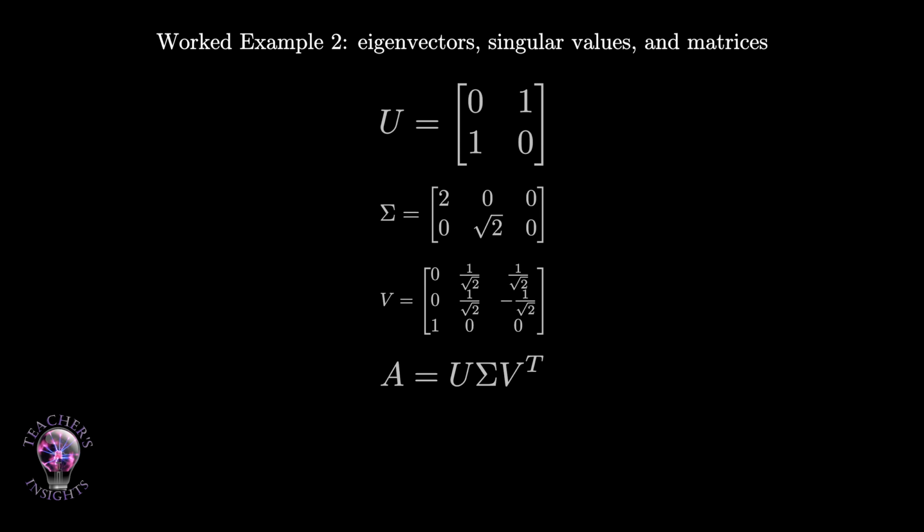Now build sigma. The original matrix A is 2 by 3. Therefore, sigma must also be 2 by 3. The singular values are 2, square root 2, and 0. So sigma is the 2 by 3 matrix with first row 2, 0, 0, and second row 0, square root 2, 0. Now we have all three pieces. U has columns u1 and u2. Sigma contains the singular values. V has columns v1, v2, and v3. And the decomposition is A equals U sigma V transpose.